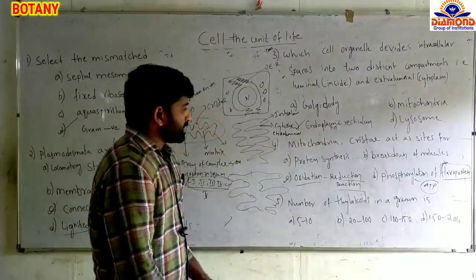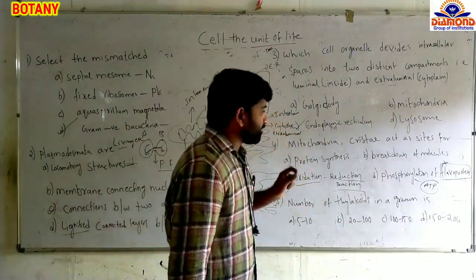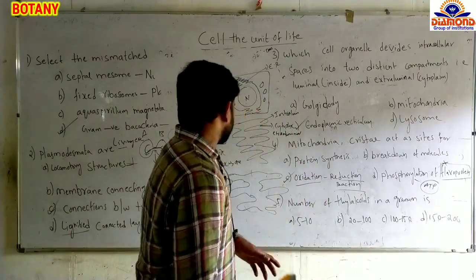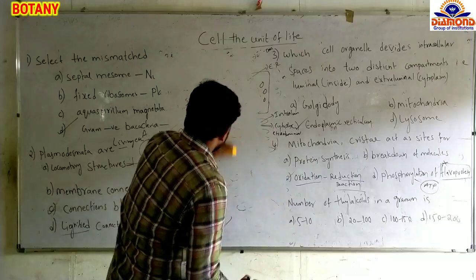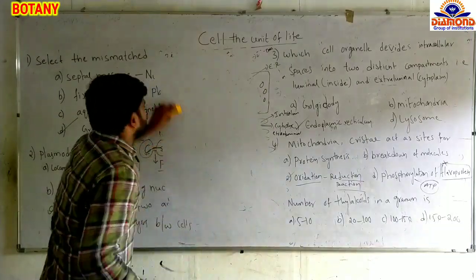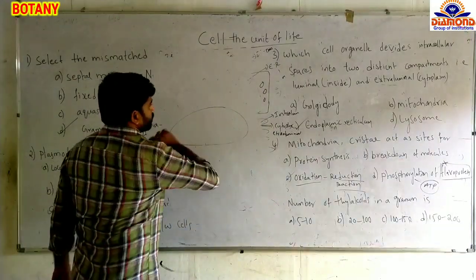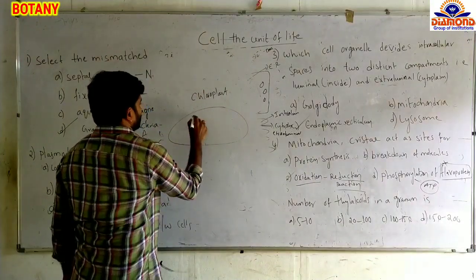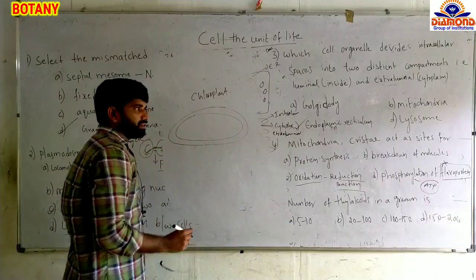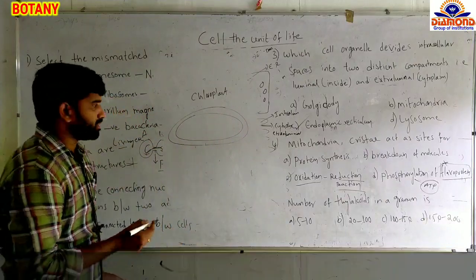And next question, the number of thylakoids in a granum is. So you want to know the granum structure. When we imagine the structure of chloroplast, it's a double membrane cell organelle. It's also called a semi-autonomous cell organelle.